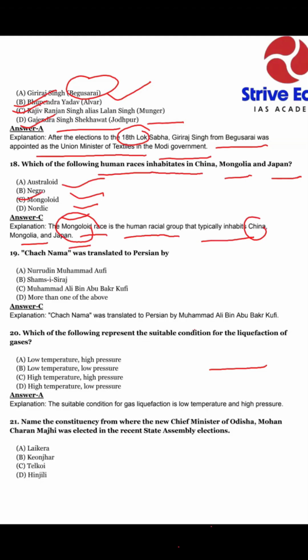Here is a basic question and a factual question, okay? If you know, you give your answer. If you don't know, easily skip this question, okay?